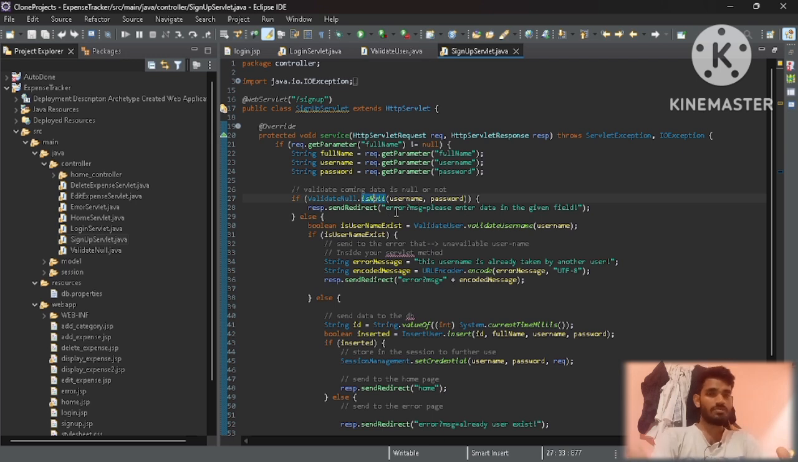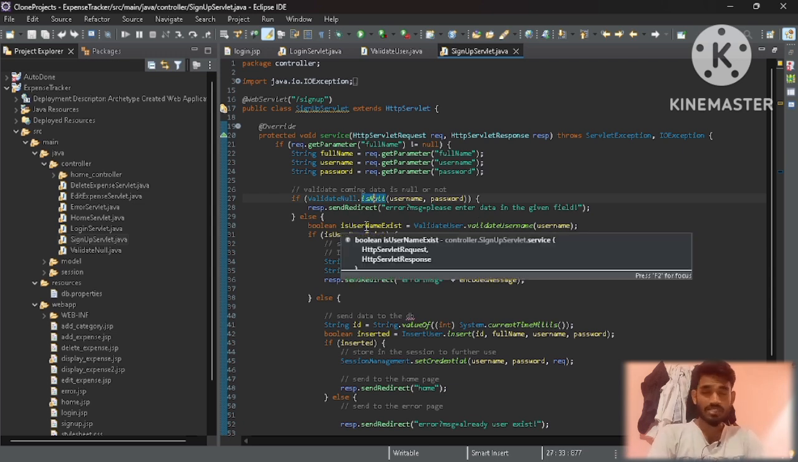Values for the username or the password. So this will give one error, like the username or password may not be filled. This will just tell you that please enter data in the given field. After this it will check if the user exists or not.